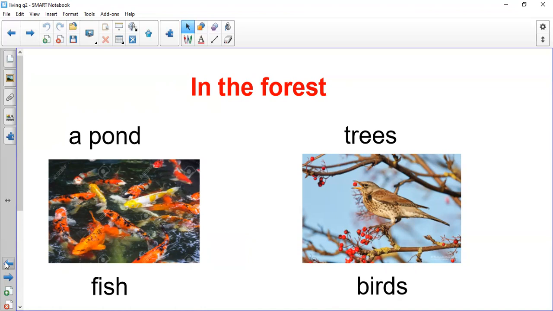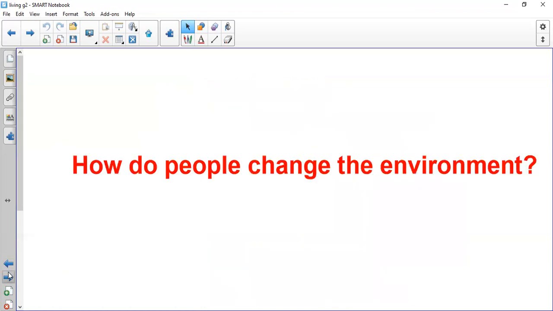Let's start with the new part for today. We are still in the same lesson, but we didn't cover this part last session. How do people change the environment, the natural environment that's provided to us by Allah? Can they change the natural things that Allah made for us? Yes. Let's see how people change the environment.